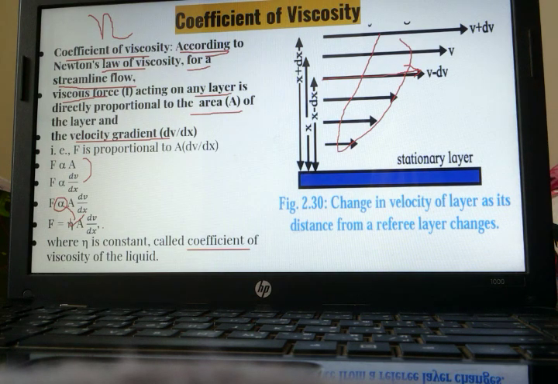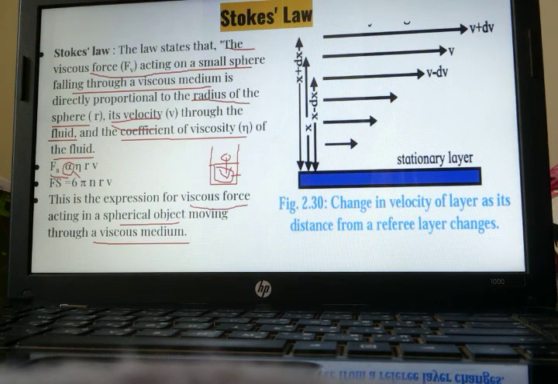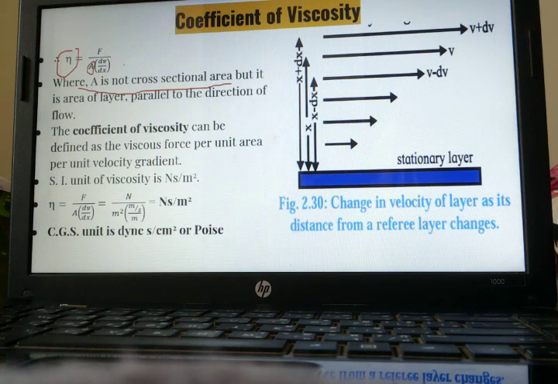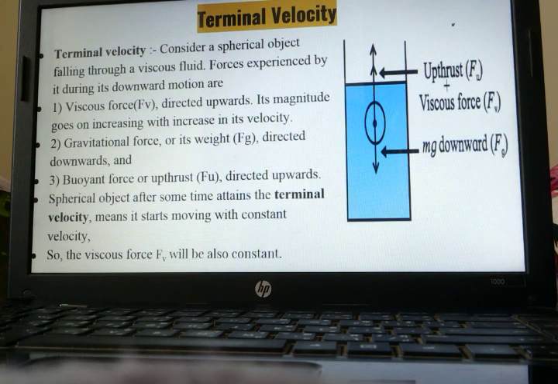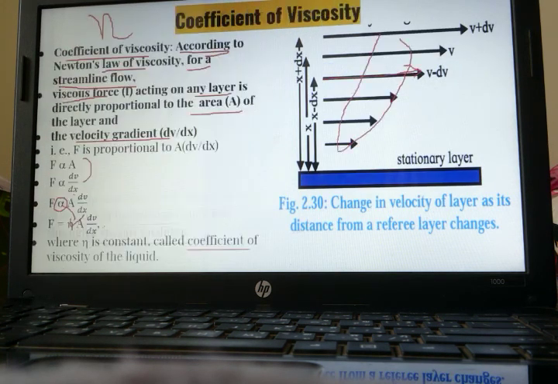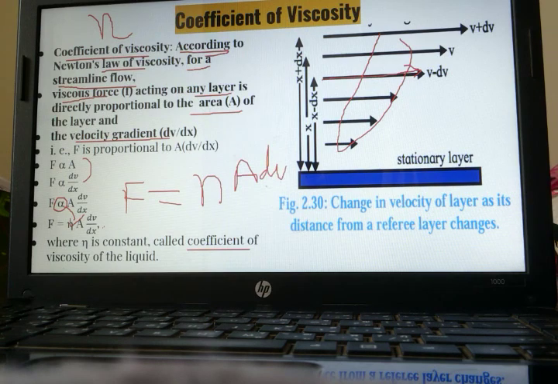Actually, after this slide we should have had that slide, but it came in between by mistake. So for the coefficient of viscosity, try to understand. What did we get here? F equals ηA dV by dx. We want to define this term, the coefficient of viscosity.